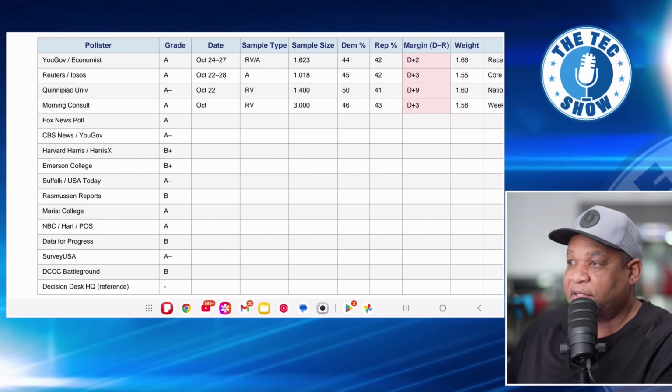And so when I show you this graph, you're going to see letter grades, and that's what it means. It means that they're accurate. It means that they're transparent. And so there's a lot of different characteristics that they use in order to grade them. Okay, so let's go ahead. I want to show you this.